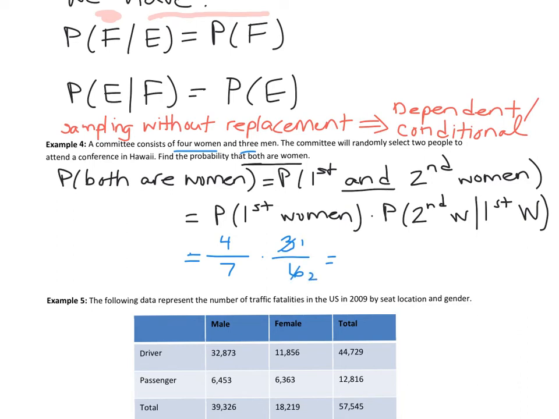And you can reduce again. You can also do this after and reduce 12 out of 42. But however you slice it, you're going to get 2 out of 7. And then you can do a decimal approximation too. And again, in your homework and on the quizzes and exams, normally I tell you, and the homework tells you, what format to put it in. All right, so there's our general multiplication rule for any 2 events.